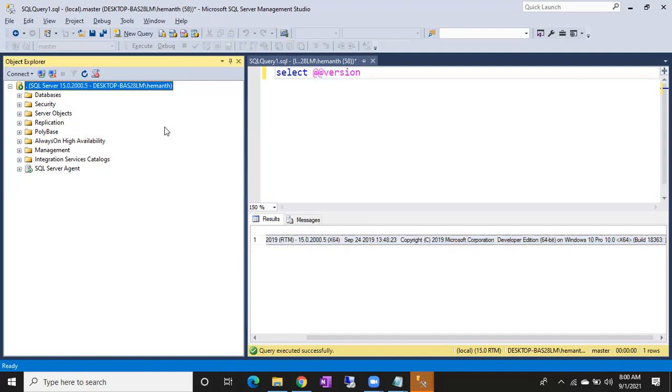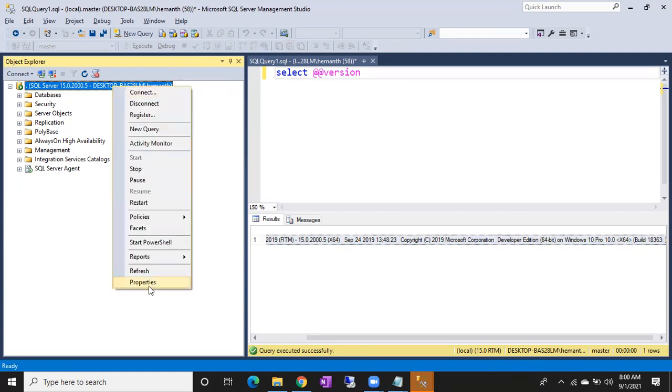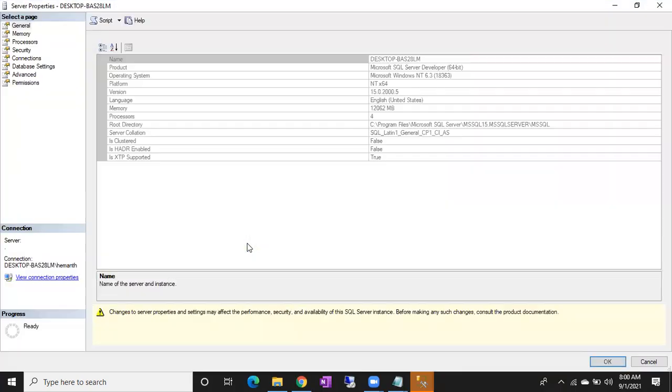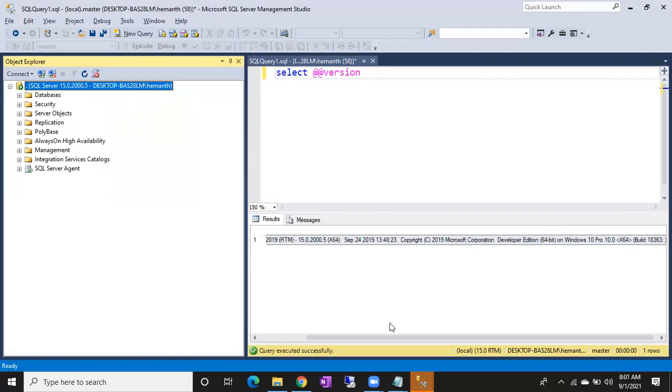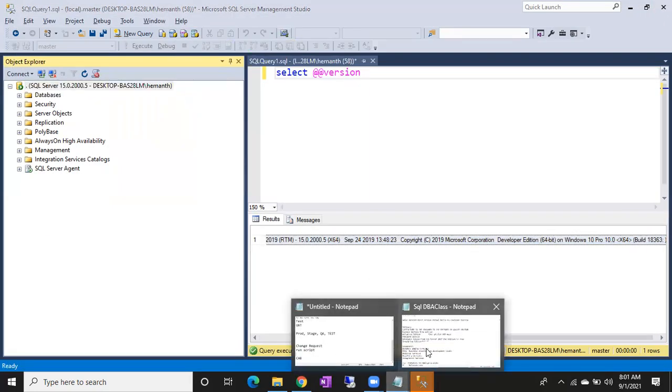Remember, the query SELECT @@VERSION will help you find out the version and edition of SQL Server. Or else you can right click the server name and open properties: Microsoft SQL Server Developer Edition. From here also you can find out. Let me go back to the notepad.